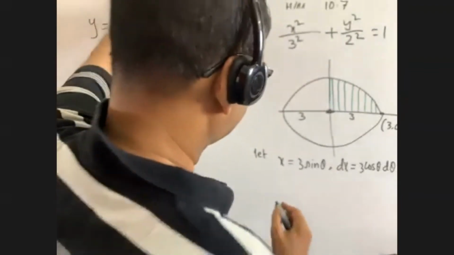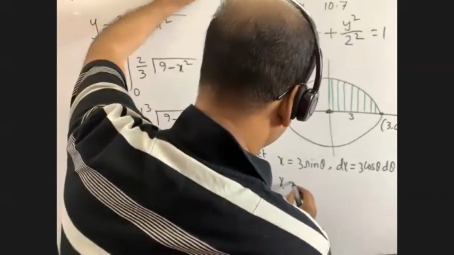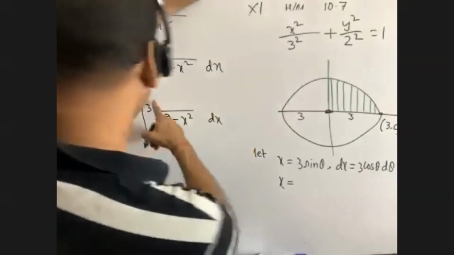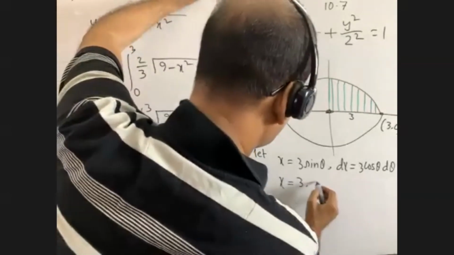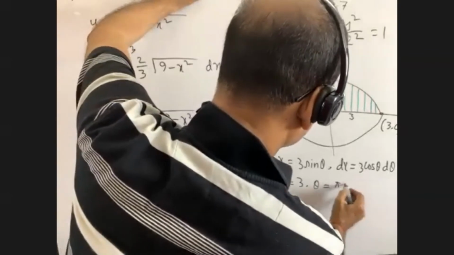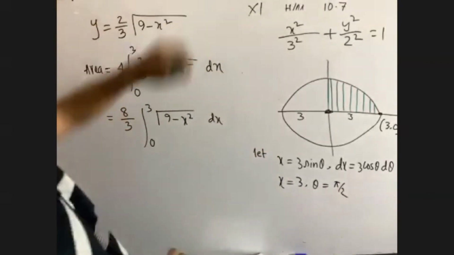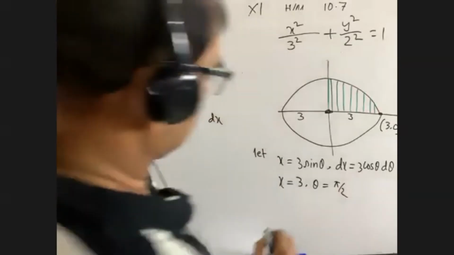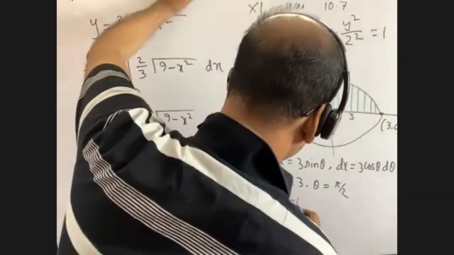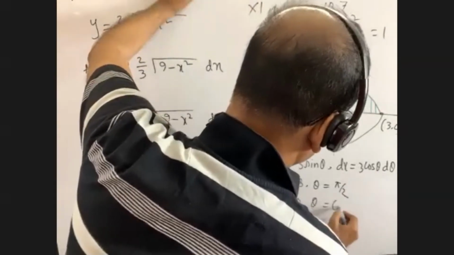When x equals 3, we get theta equals pi by 2. When x equals 0, we get theta equals 0.